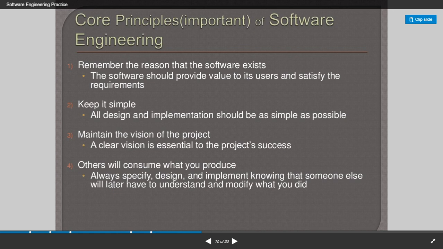A clear vision is essential to the project's success. So before you start the project, you should have a clear vision of how the project is going to be developed and what is the purpose of the project. So if you maintain this vision of the project, we can have a successful project development.